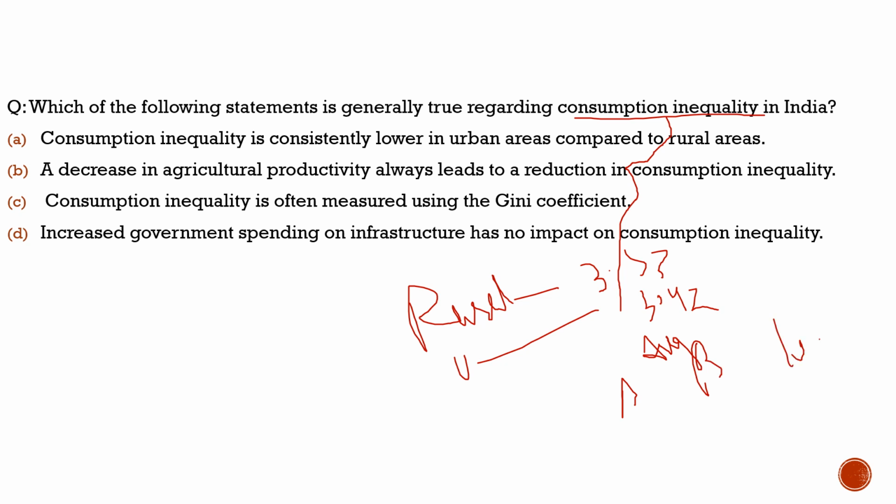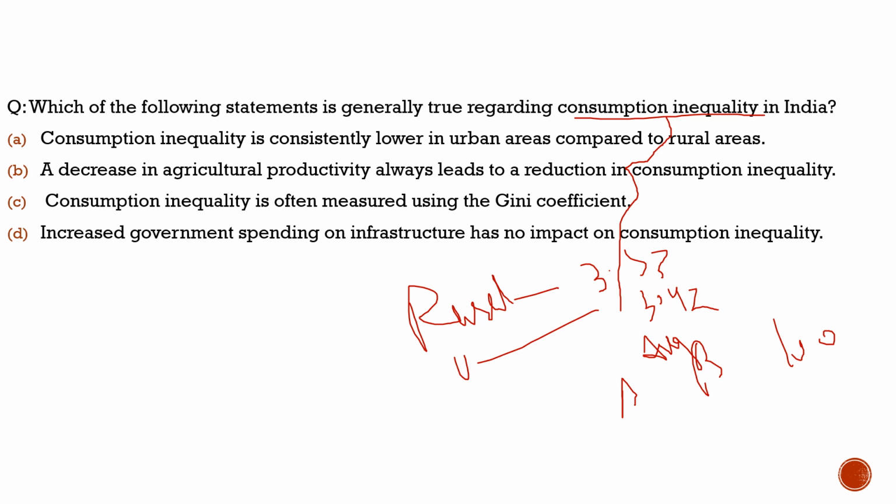For example, A has the bigger family, he has a smaller family, he spends 50 and saves 50. So between A and B, there is inequality of consumption. A has to spend more, B has to spend less. Or there may be other reasons also. Why is A spending more? Because he has different sources of income too. That's why he is spending more here.